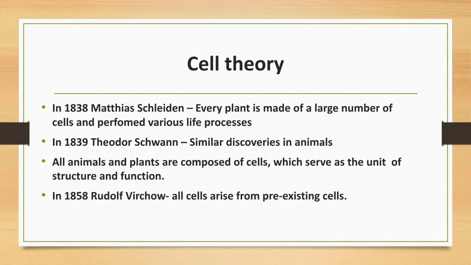But in 1858, Rudolf Virchow, in addition to this cell theory, said that all cells arise from pre-existing cells. That is, all cells come from existing cells. Pre-existing cells are just cells that were there before. So what Rudolf Virchow said is added to the cell theory.